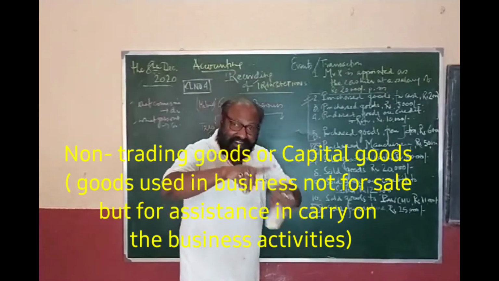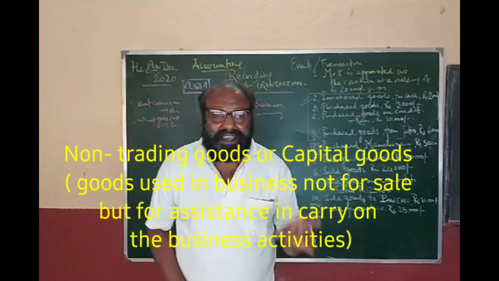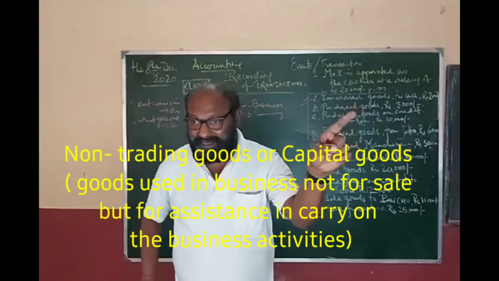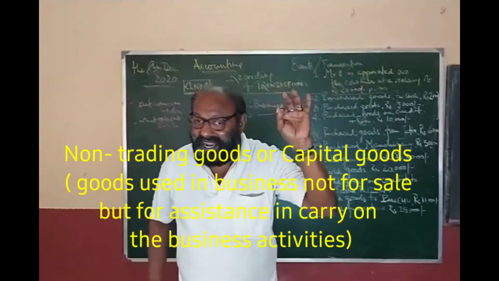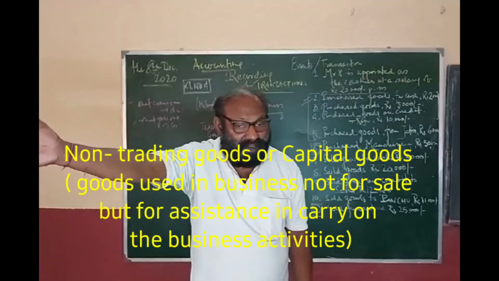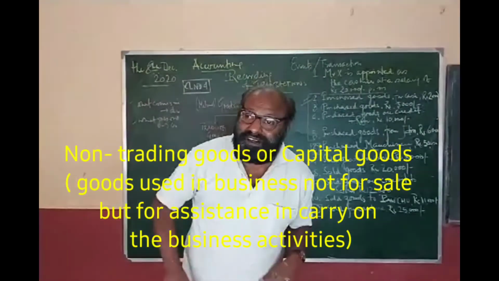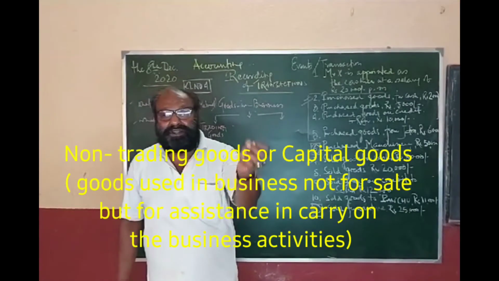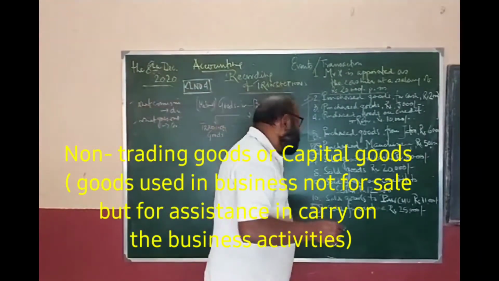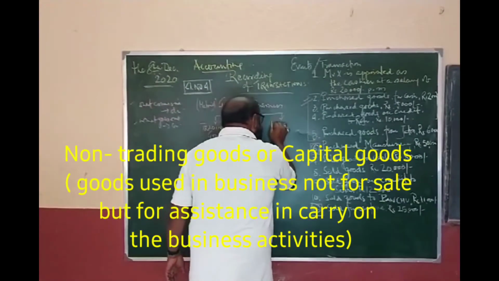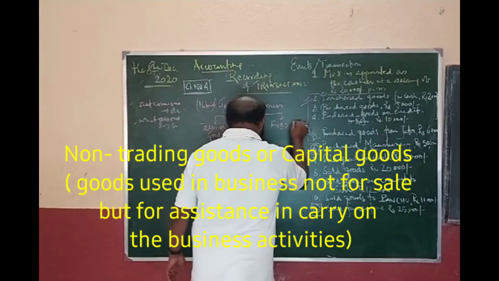But with these goods, there is a difference. The basic difference is that the jute in which I am dealing is used only once. The jute I am purchasing right now is going out, it is being sold. So it is only once. But the lorry or the truck that I have purchased is used repeatedly. So it is known as fixed goods.